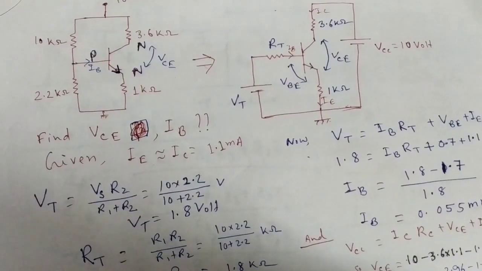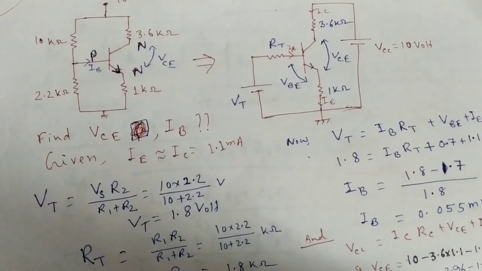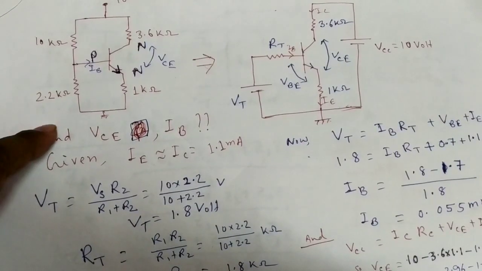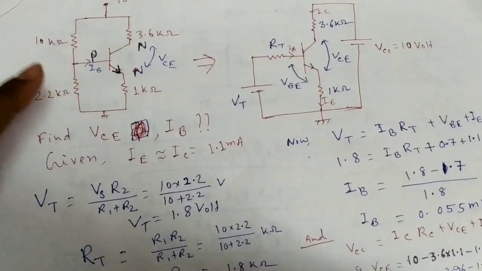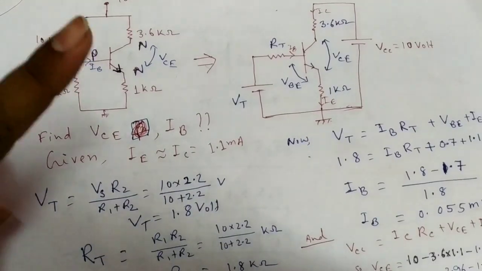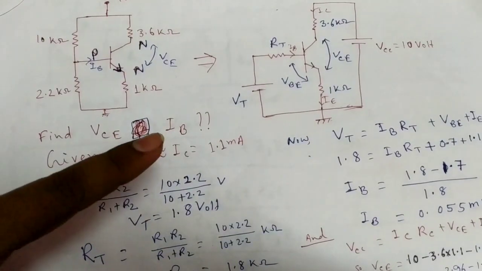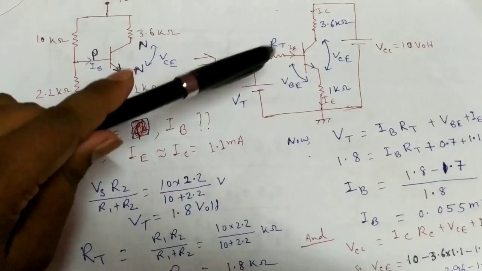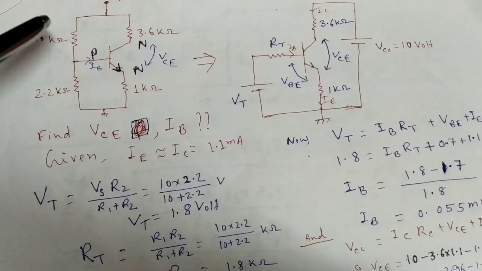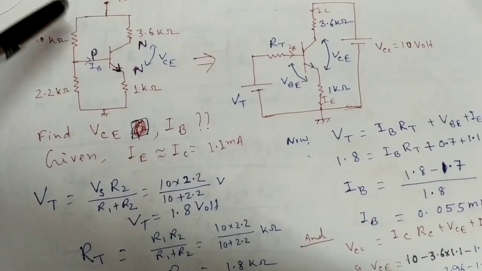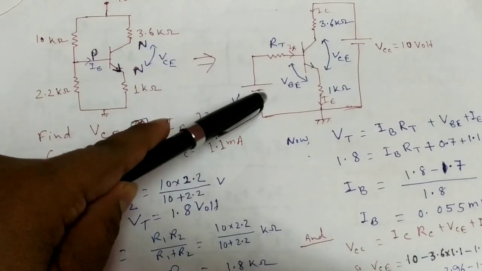Okay, that we calculate. I think this type of question is one of the most vital questions in entrance examination, because you cannot apply the simple transistor law. At first you convert this circuit into an equivalent circuit like this.